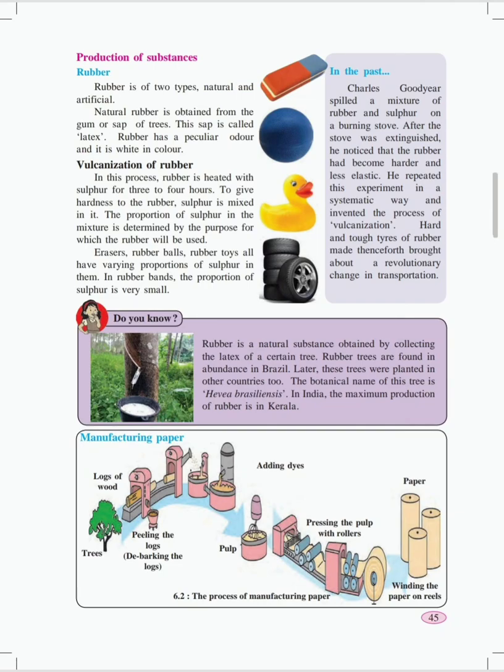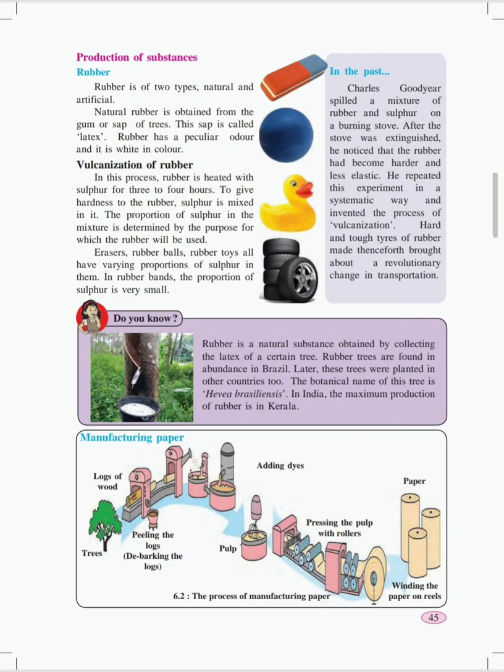Vulcanization of rubber. What is vulcanization? Vulcanization means processing the rubber and giving it different shapes for different objects, like rubber toys, erasers, rubber tires, etc. We require rubber for the preparation of different things. For that we sometimes require hard and sometimes soft rubber. So according to the hardness and softness of the object, vulcanization of rubber is done.